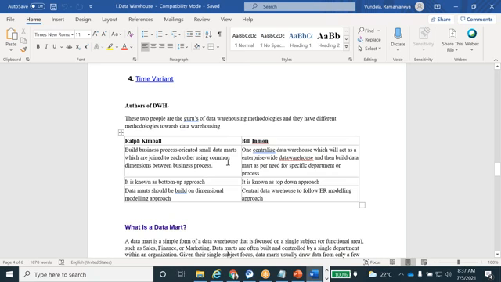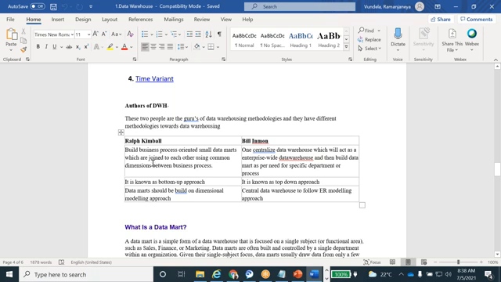Next topic: who is the author of data warehousing? Who is the founder of data warehousing? There are two people who founded data warehousing. One is Ralph Kimball, and one is Bill Inmon. These two people introduced the data warehousing concepts, the data warehousing project.